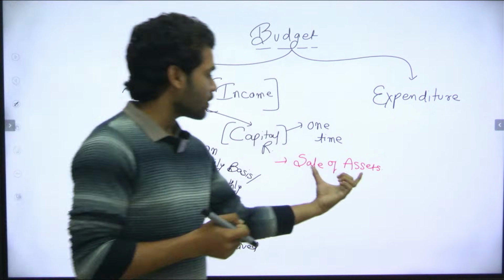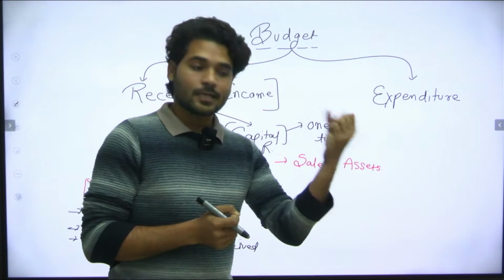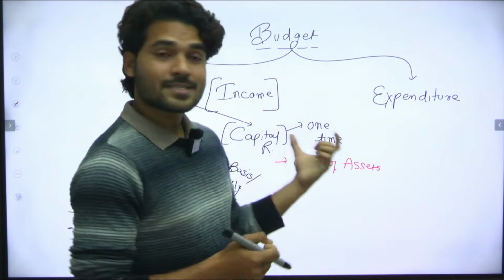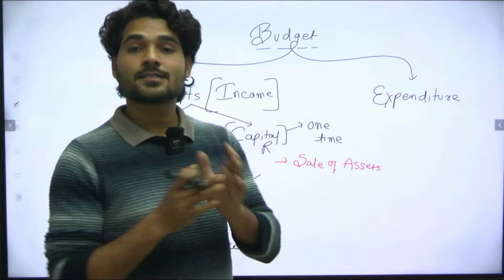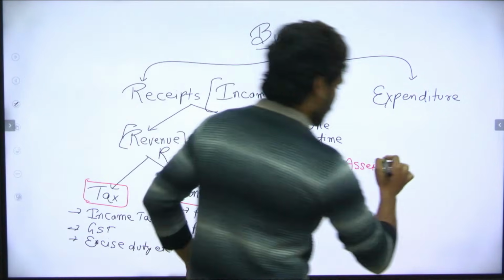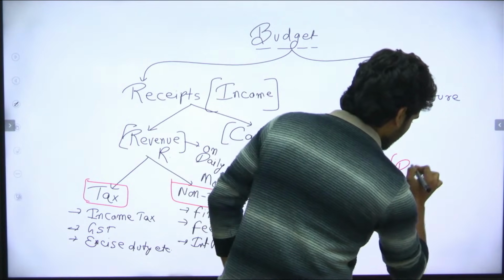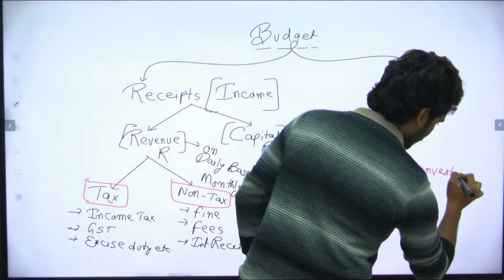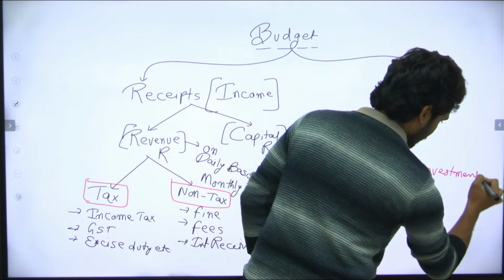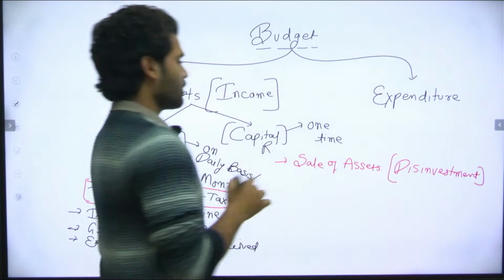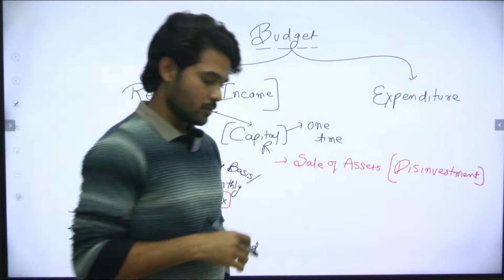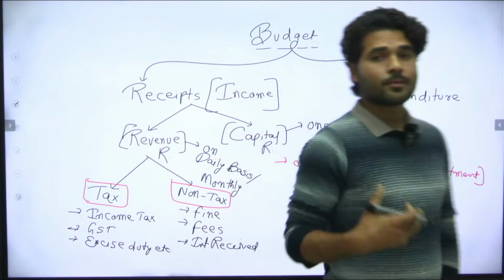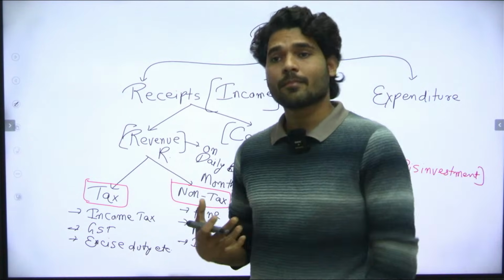So this is called sale of assets. In economics, the sale of assets is called disinvestment, right?